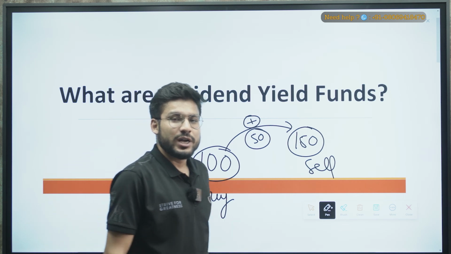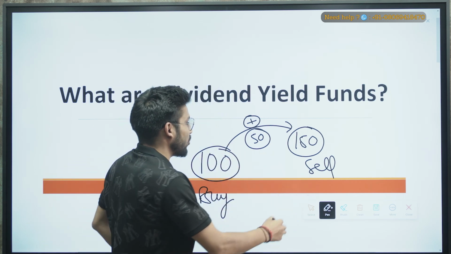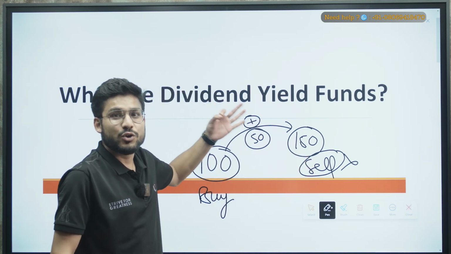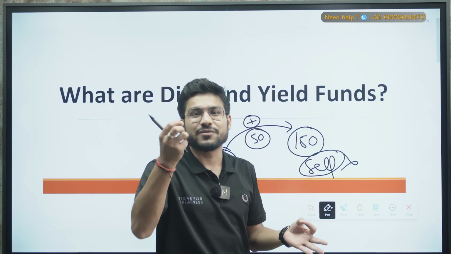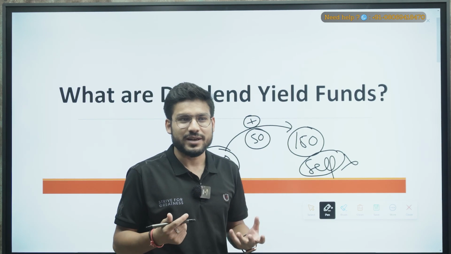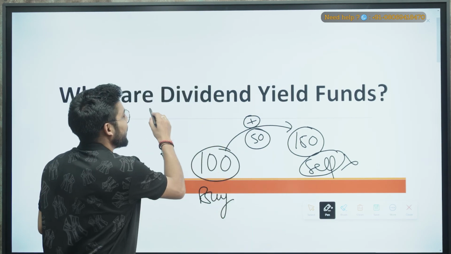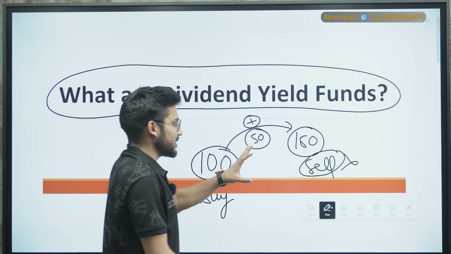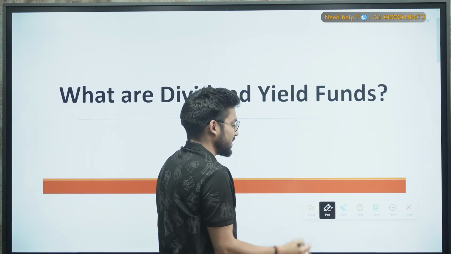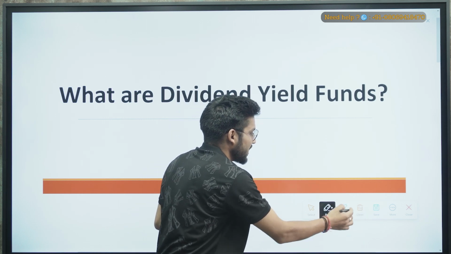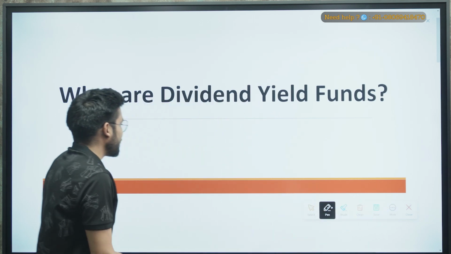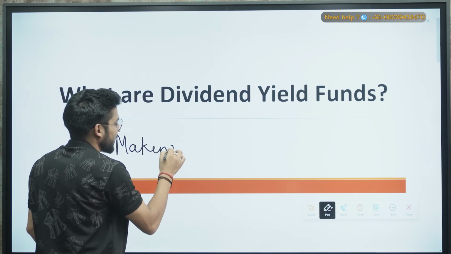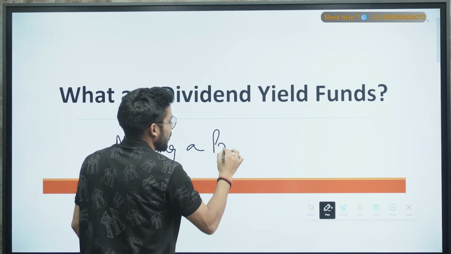What if I tell you that you can also get profit without selling your stock? You don't have to sell your stock, but you still get a profit, and that will be your passive income in investment. That is when dividend yield funds come into the scenario. Now, what are dividend yield funds? First of all, there are two types of things. For example, there is a company that is making a profit.